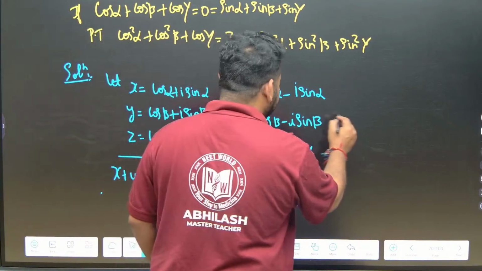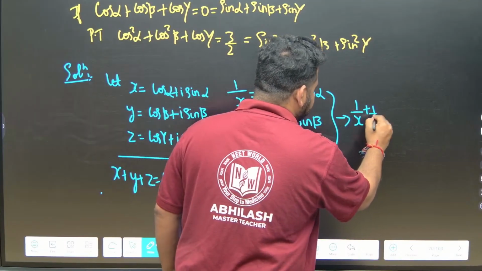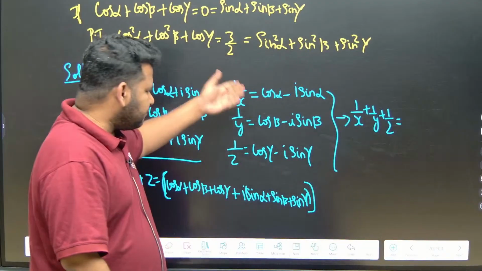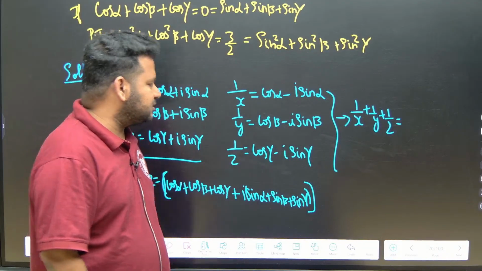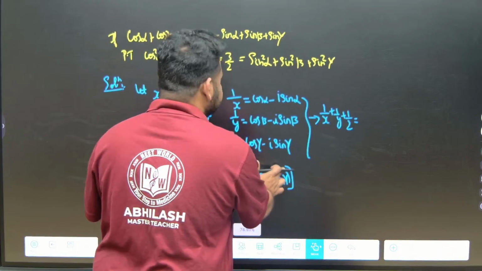Similarly, if I add all of this, I will get 1 by x plus 1 by y plus 1 by z. This is equal to what? When it comes to this addition also, all the real parts together, we will write it.